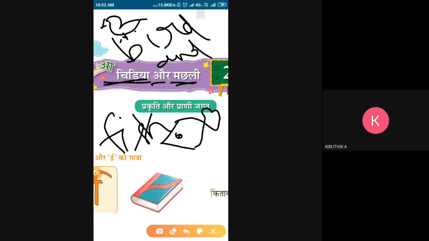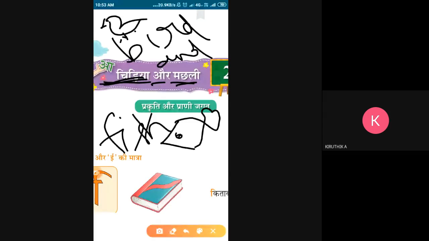So, today we are going to see about bird and fish. See the title. Listen carefully. Chidiya means bird, aur means and, Machli means fish. What is the title, child?